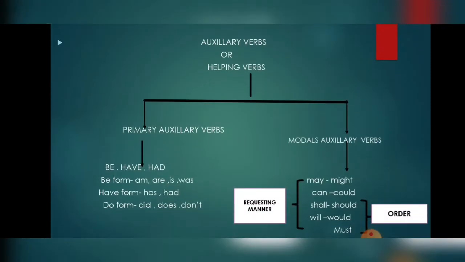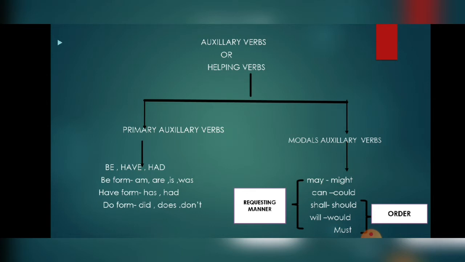Auxiliary verbs are divided into two parts: primary auxiliary verbs and modal auxiliary verbs, as we know. In primary auxiliary verbs we have be form, have form, and do form. Let us see what they are. Be form means is, am, are, was, were. Have form means has, have and had. Do form means do, did, does. These are the forms that we are using as auxiliary verbs.